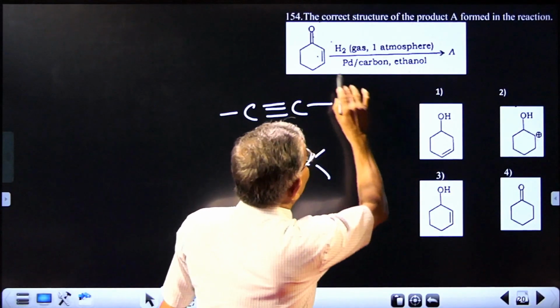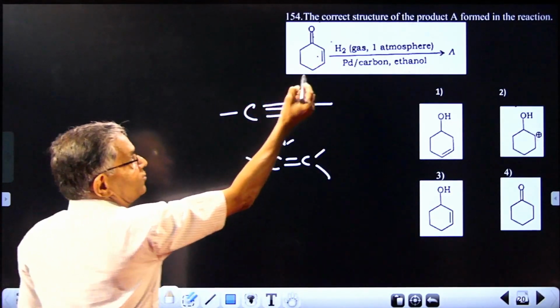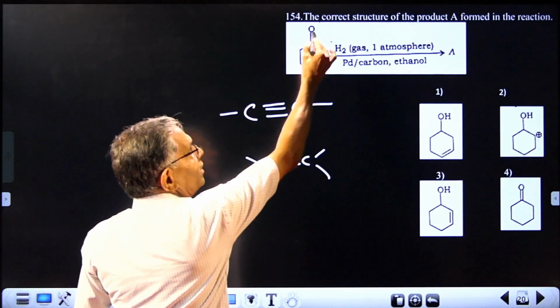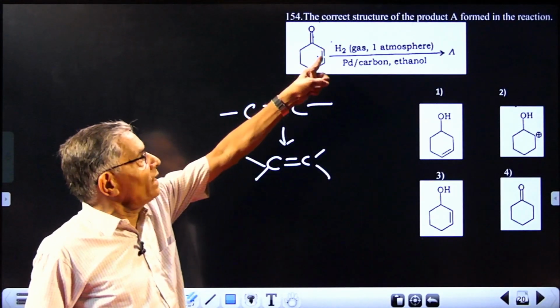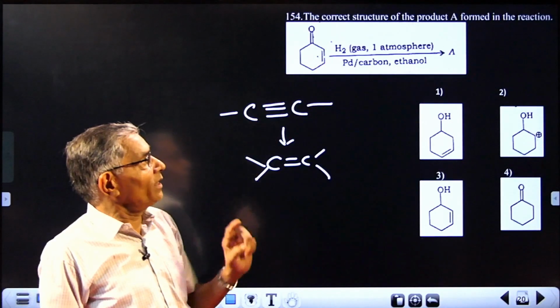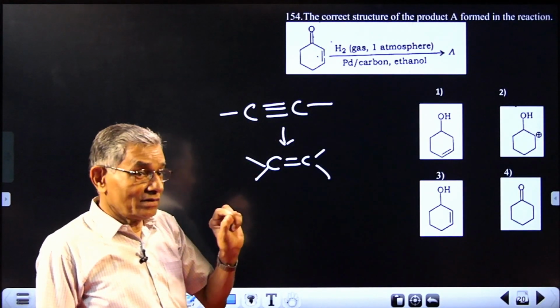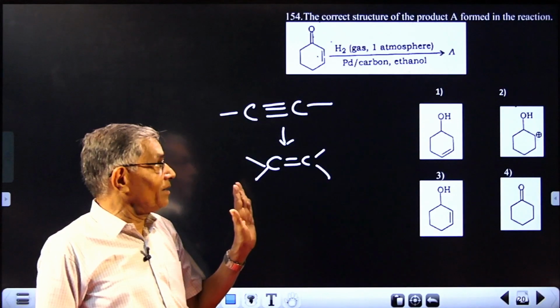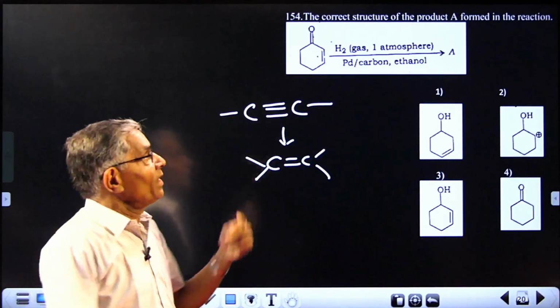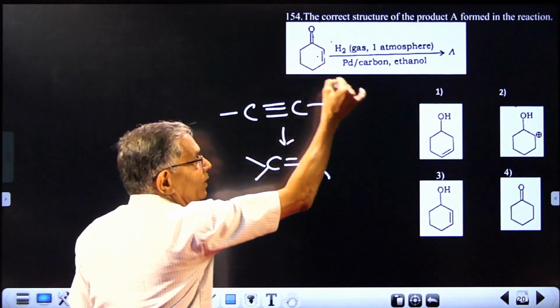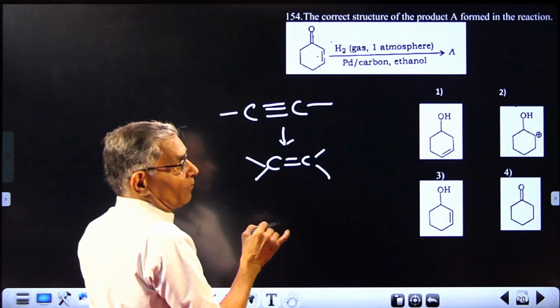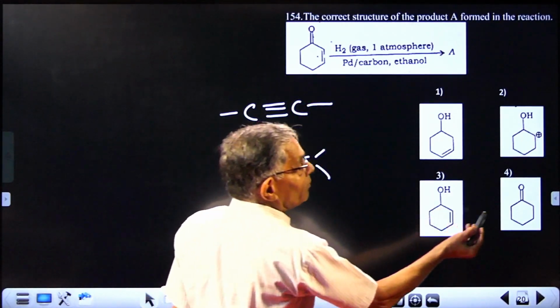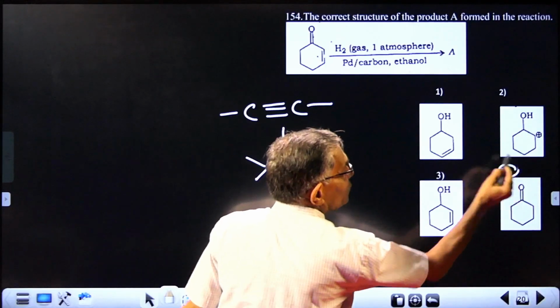There is a conjugated alkene given there. What is that? This one given is a conjugated alkene. See that? Double bond, single bond, double bond. It is a conjugated alkene. Palladized charcoal can reduce not simple alkene, but conjugated alkene. So this double bond will be reduced by this hydrogen. And after reduction, the compound obtained will be, of course, this one. So the answer is 4.